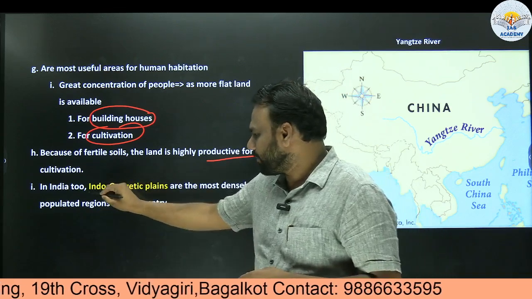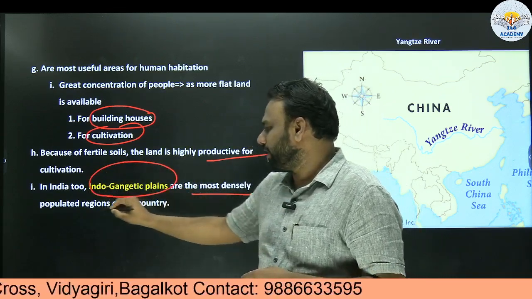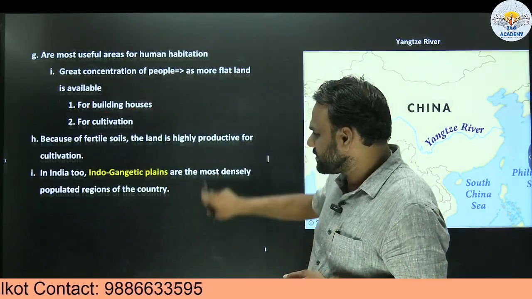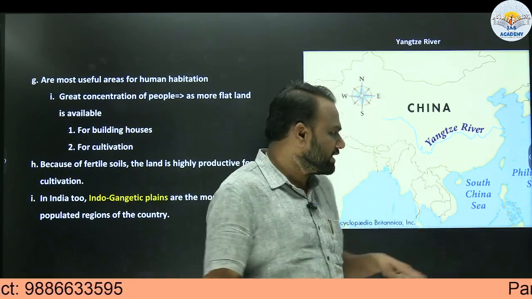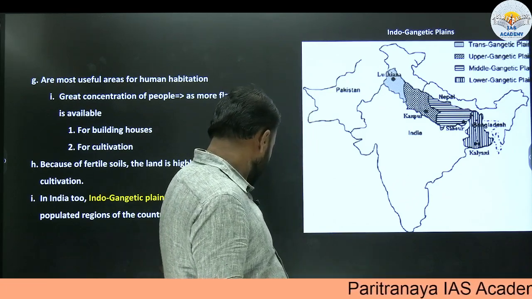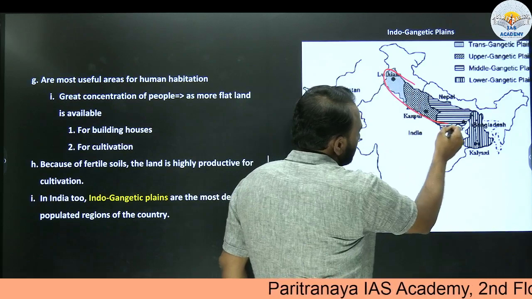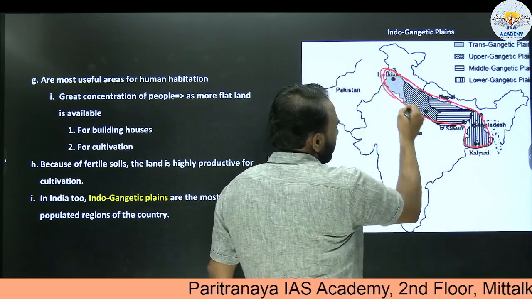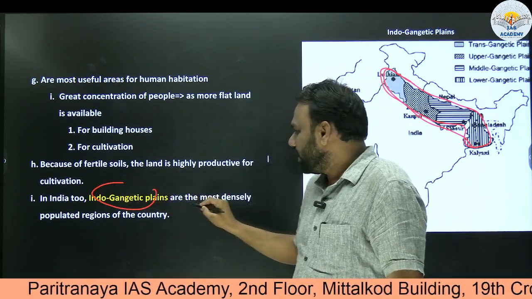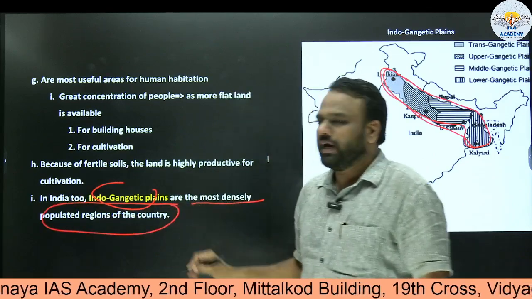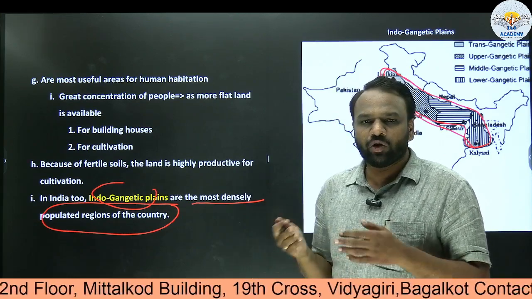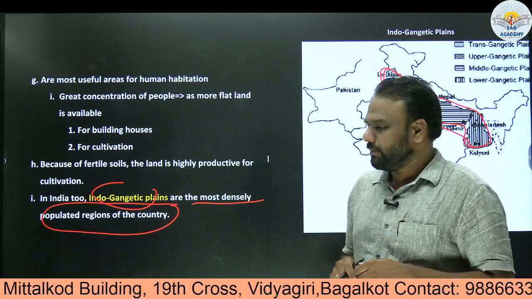In India too, Indo-Gangetic plains are the most widely and densely populated regions of the country. Here we came across a term called Indo-Gangetic plain. There is no exact demarcation of where that Indo-Gangetic plain is, but at least at the superficial level, we need to understand where it is present. This area we call the Indo-Gangetic plain. And if you observe West Bengal and Bihar, they are among the densely populated states, and they are located in the Indo-Gangetic plains.